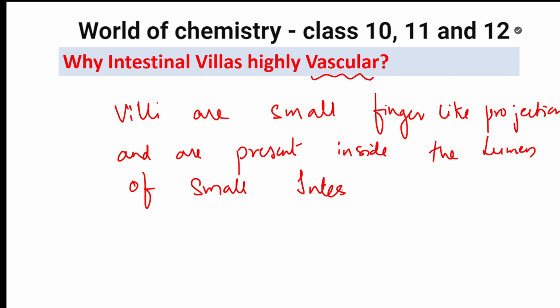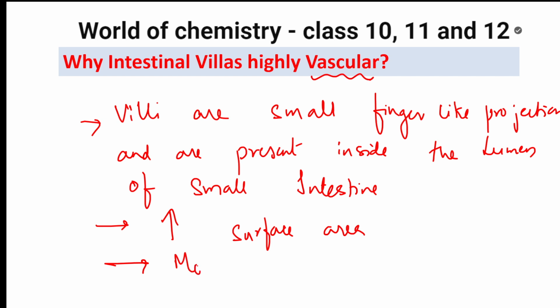Okay. So what will this do? Villi? They are supplied with blood vessels. First of all, we will write because of this villi, what is the use? They will increase the surface area. When the surface area is increased, what happens, students? More absorption of food.